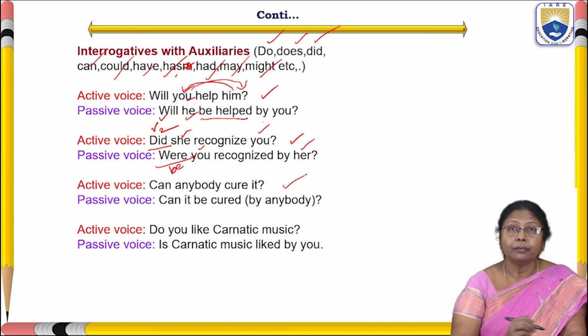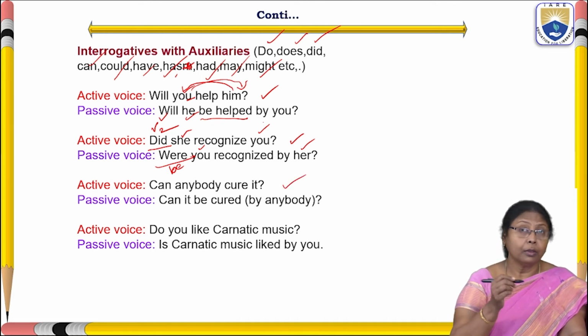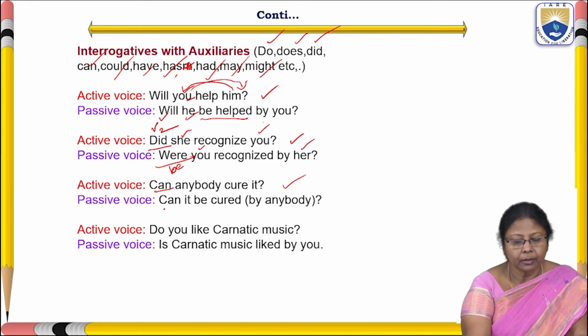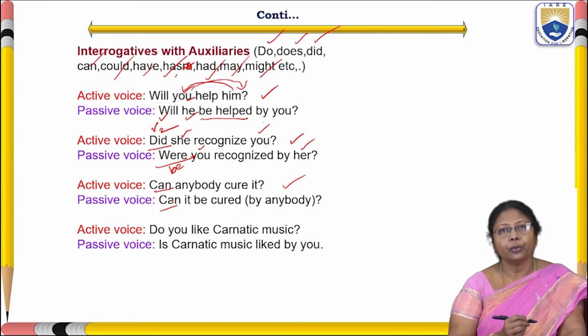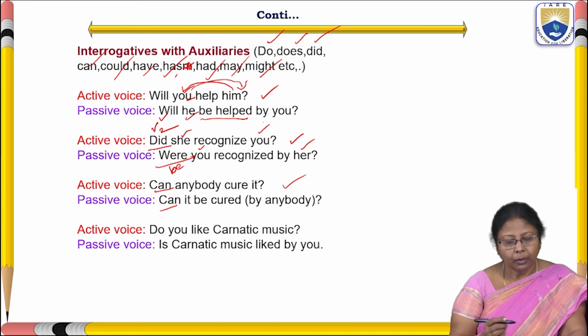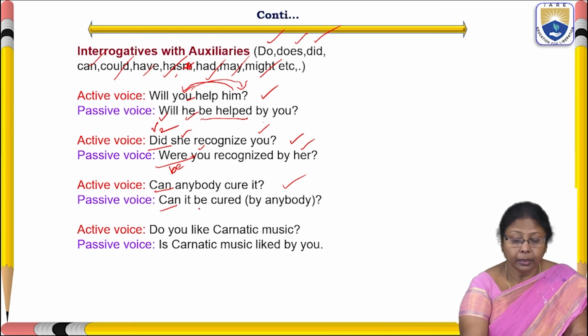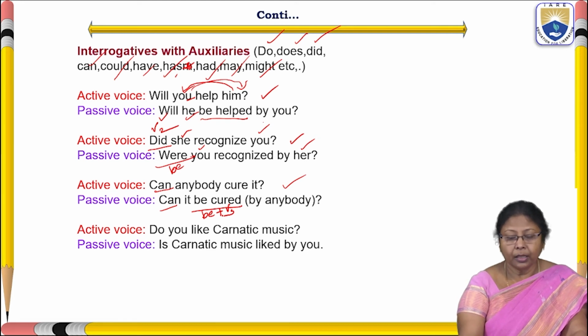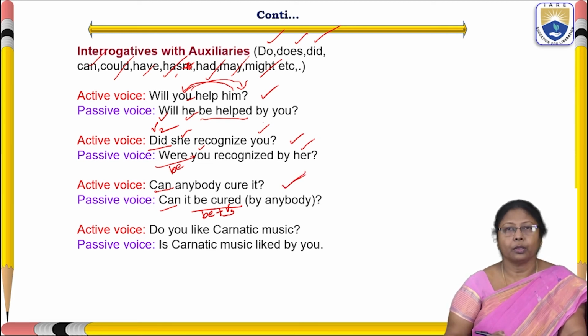"Can anybody cure it?" So here the question started with the interrogative auxiliary can. Here can comes under future tense. So, "Can it be cured by anybody?" Be cured: be form of future tense plus V3. "Can it be cured?" is enough. And additionally, even if you add "by anybody," it's not a problem.